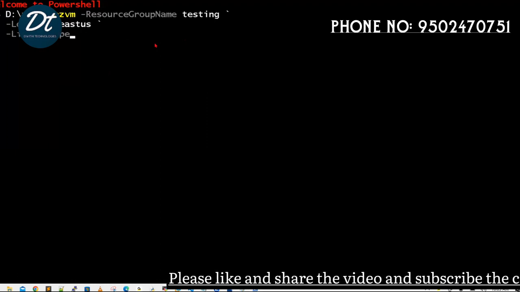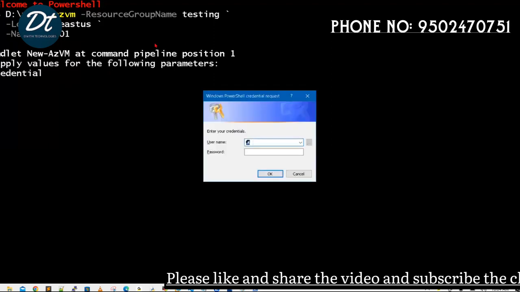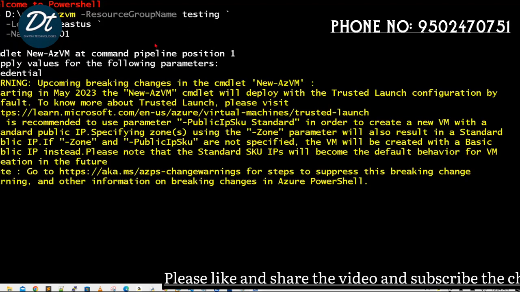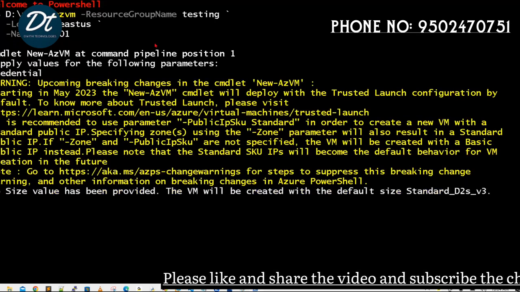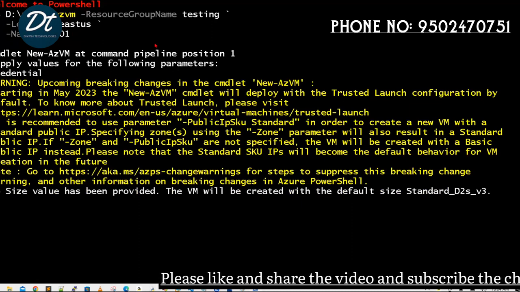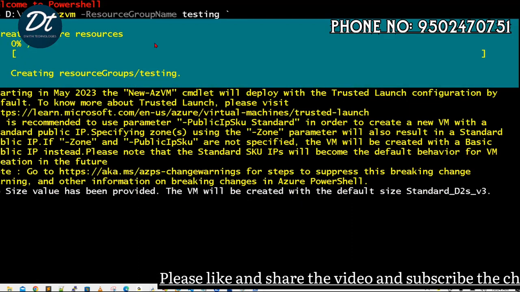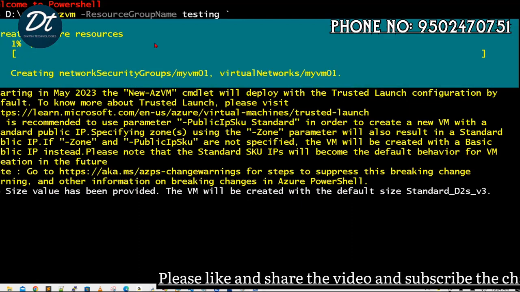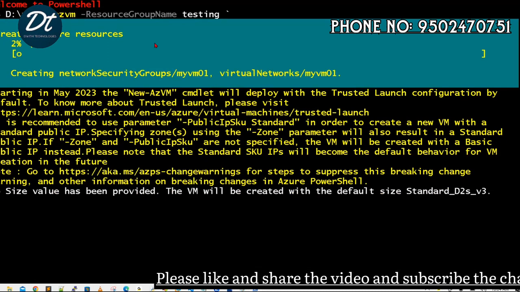I'm giving a few mandatory things, and that's all. Our VM is ready. Just a matter of a few steps. Really, we don't know anything about what it is, but with a few steps it creates a new VM. See how simple it is.